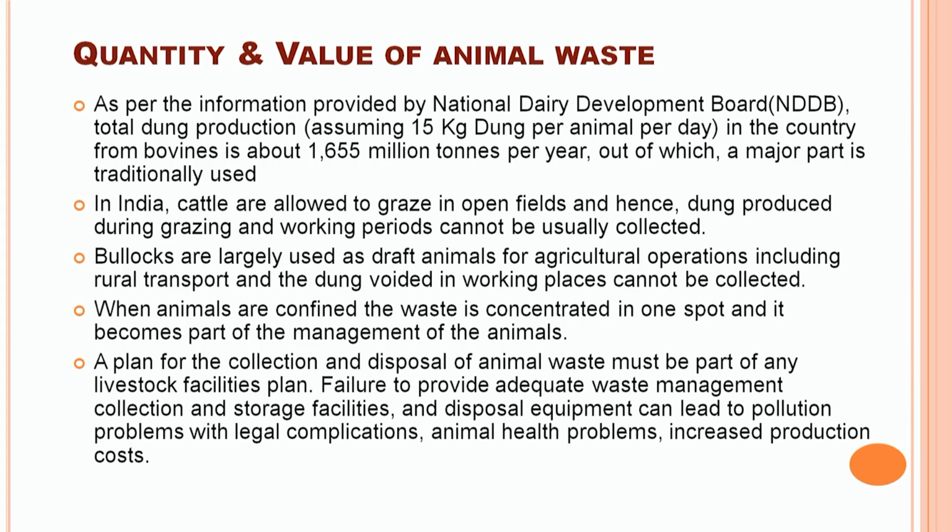This part of the waste is normally not required to be handled. The second component is where the bullock is used for draft and working purposes. During the working hours, this part of the waste is also not possible to collect. However, when the animal is confined to a particular place, a large amount of waste is collected at a particular site, and that becomes part of the animal waste management system.